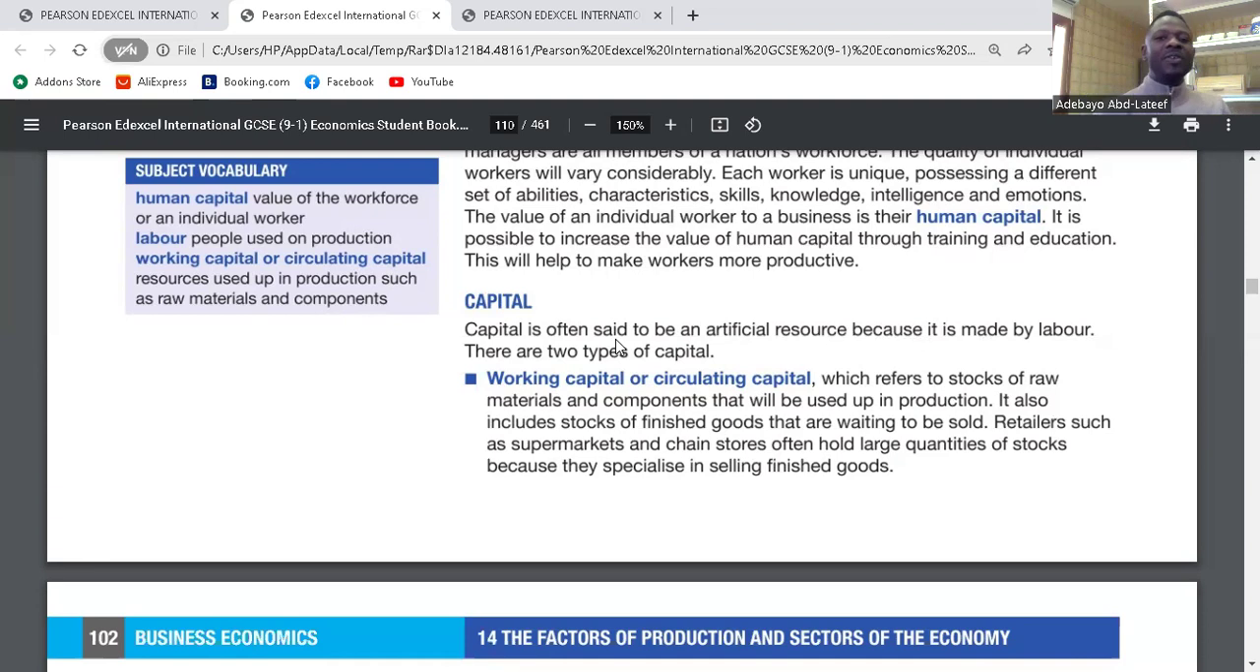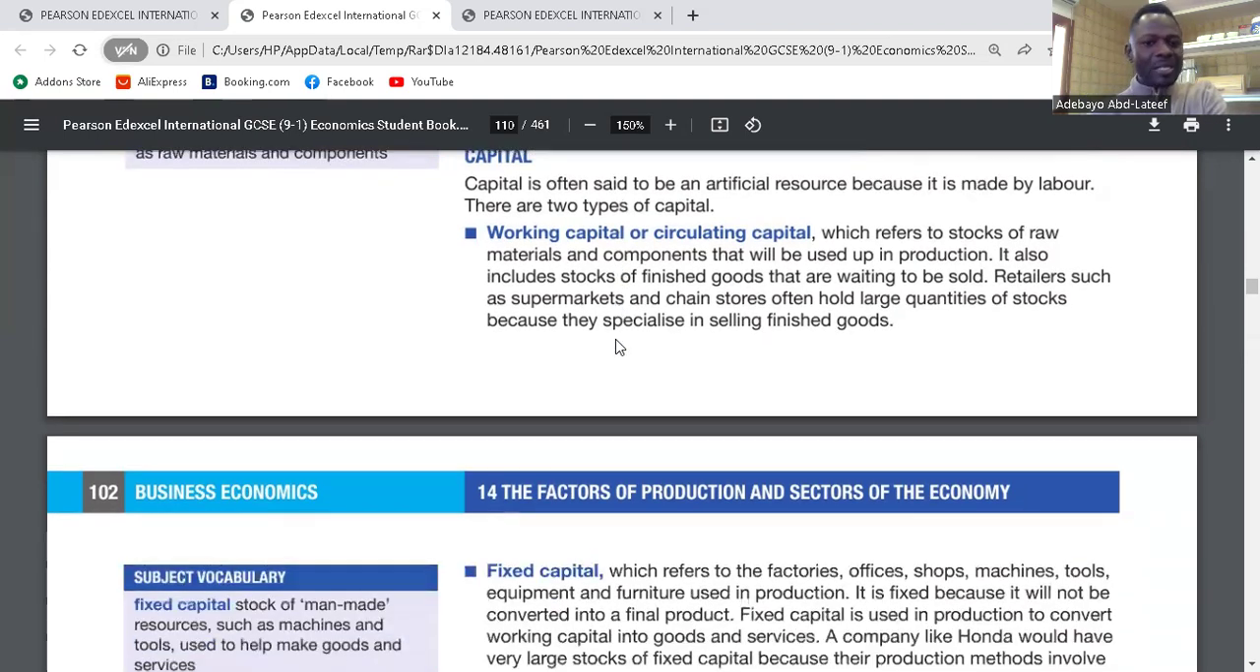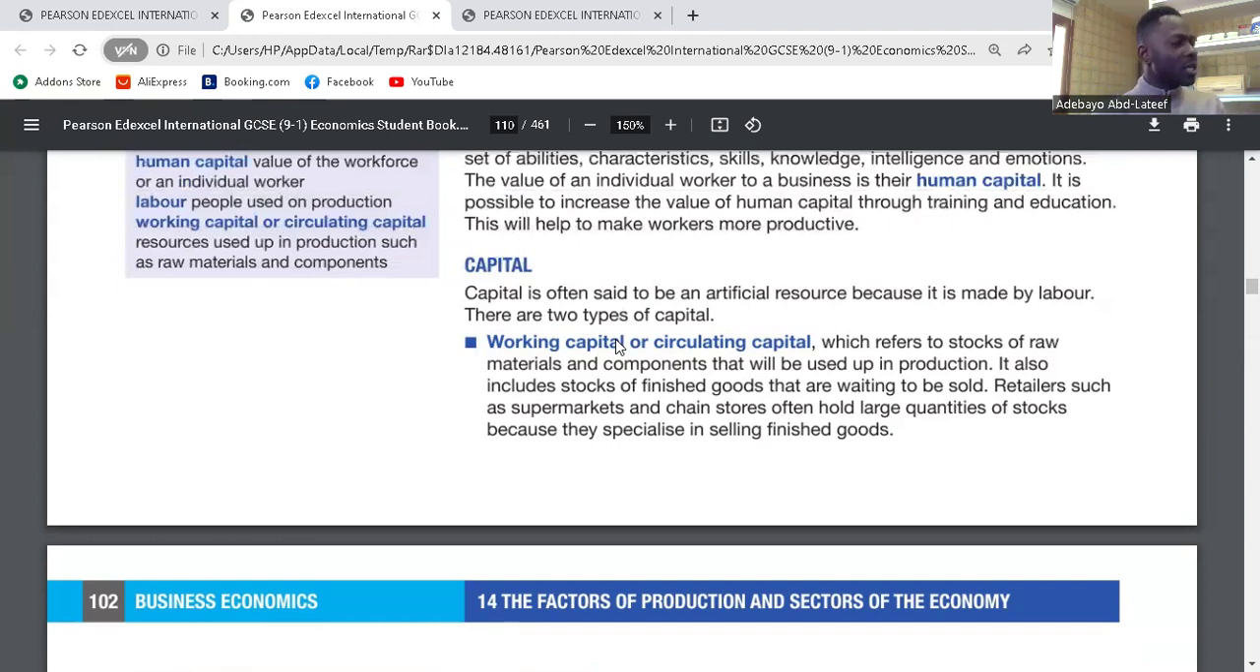Yes. So we have different types of capital. We have the working capital and the fixed capital. Why do we call it working capital? We call it working capital because this is the capital we use in the day-to-day running of the business. So every now and then, this is what we use. We call it working capital or circulating capital.